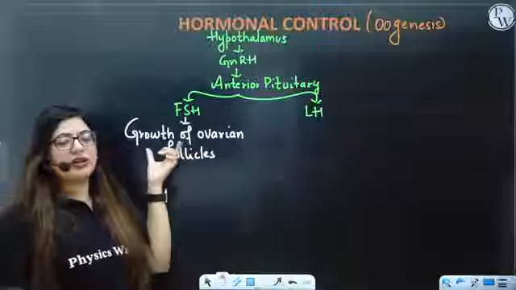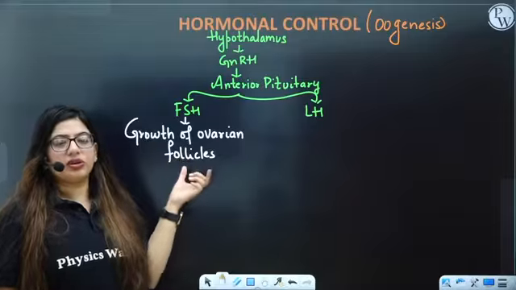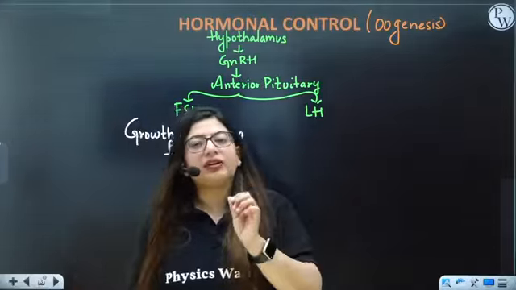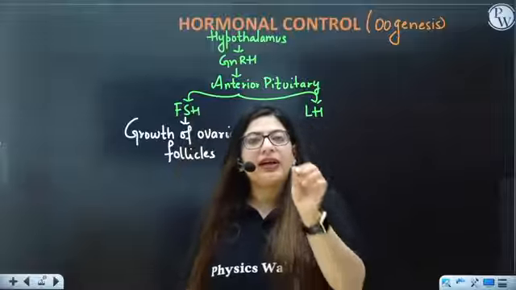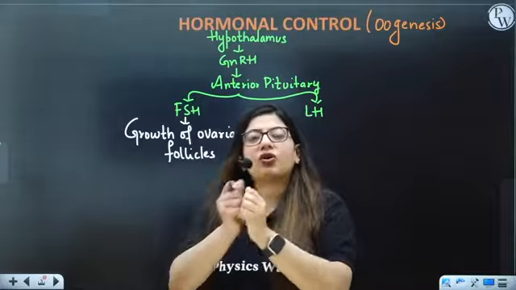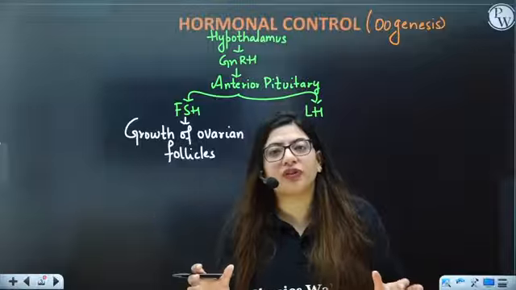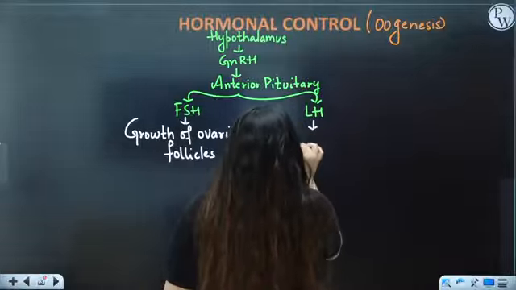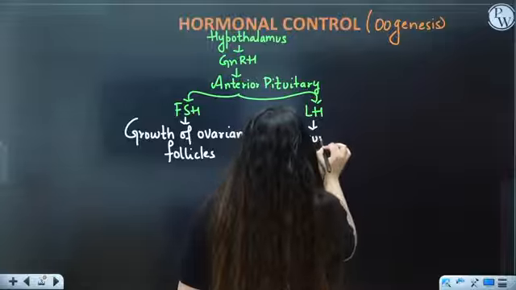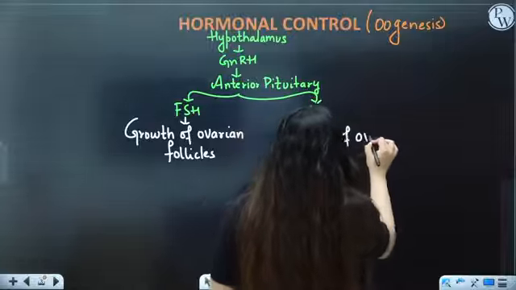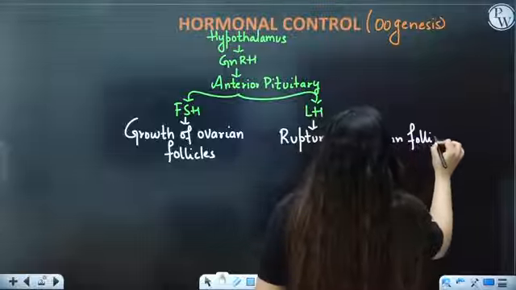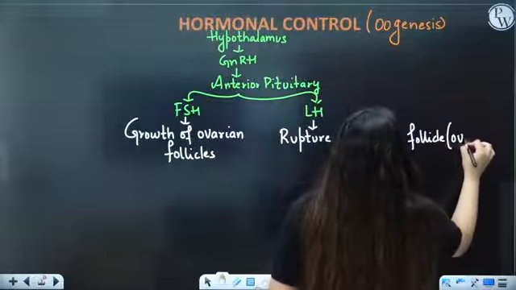Whatever ovarian follicles have grown get mature, and later LH will bind to this mature follicle and cause the blast or the rupture of the follicle, and that you call ovulation. So LH helps in rupture of the ovarian follicle, and what do you call it? You call it ovulation.